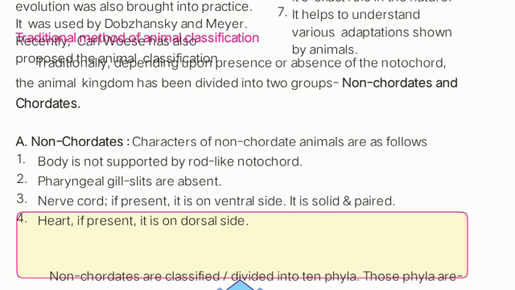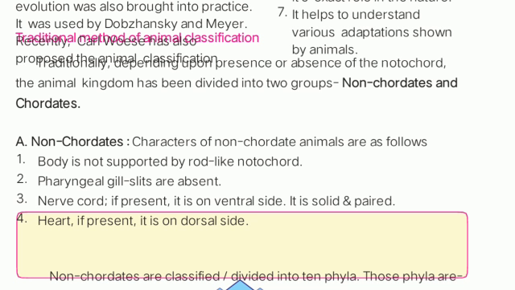And first of all, some of them have a nerve cord and most do not have it. But if they have it, it is present on the ventral side, and the nerves are solid and paired. Understood? Because they are not supported by any notochord or backbone, they themselves are very solid and paired, so that they won't get damaged. So this is the fact.